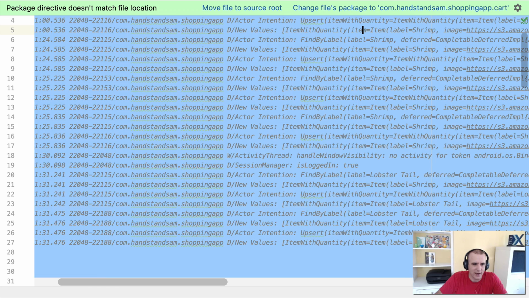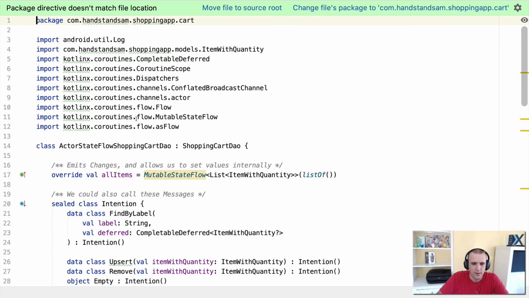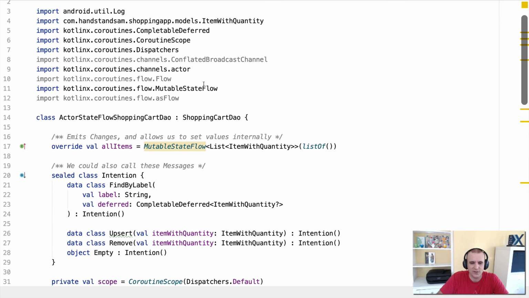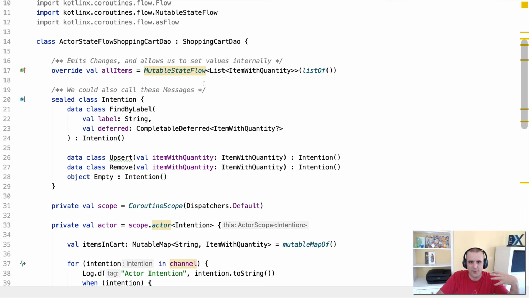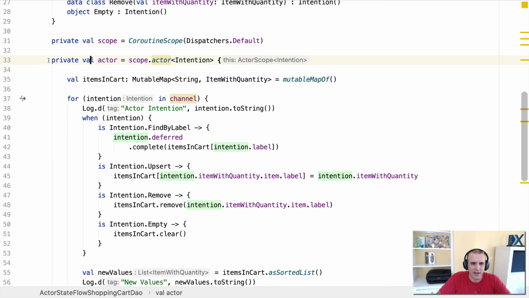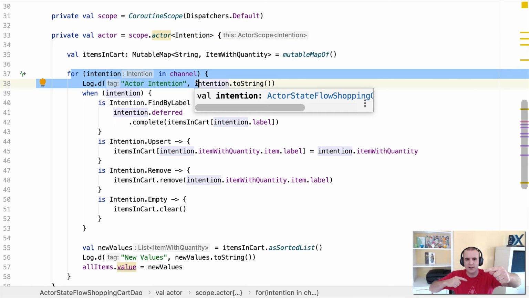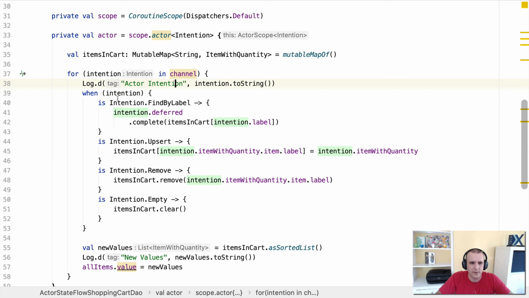Let's go ahead and take this code back out. It's not really code, just my hacky way of showing you some stuff. All right, so what we've done here is this beautiful marriage of all of these cool Kotlin coroutines. We're using an actor in this case, and this is a pretty trivial case, but it was a little bit easier to understand. We have an actor. The main thing is messages come in. We call our messages intentions. They process them in a for loop, so they process them sequentially, and that way our data is always processed in the order that we want it to.